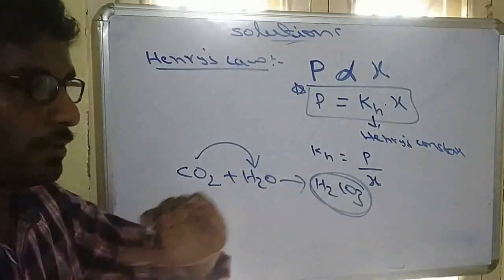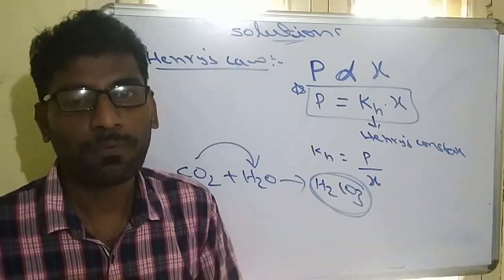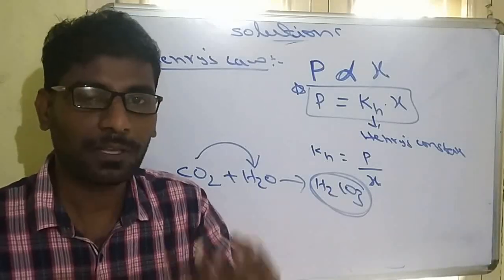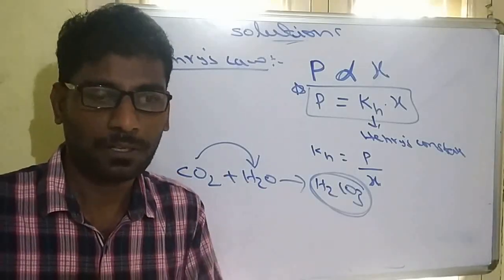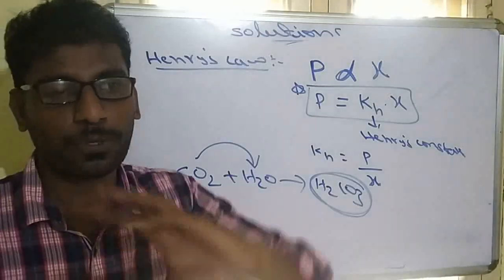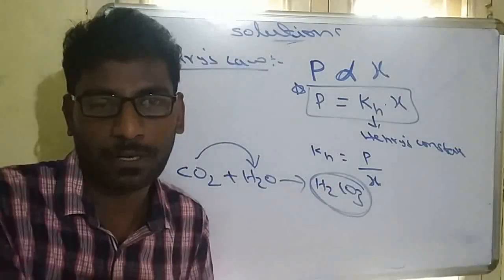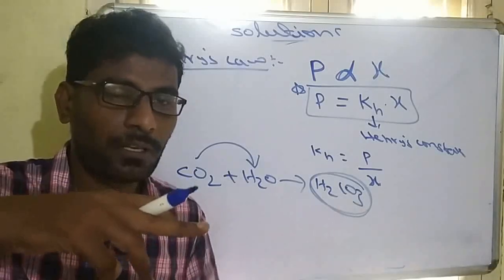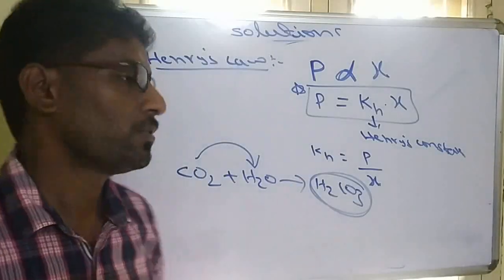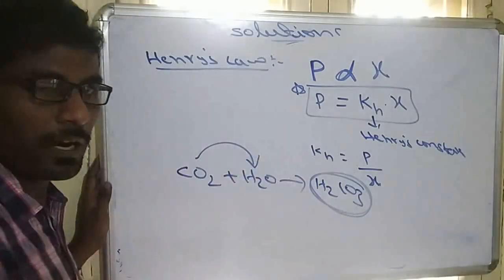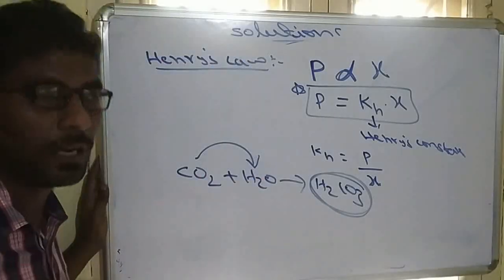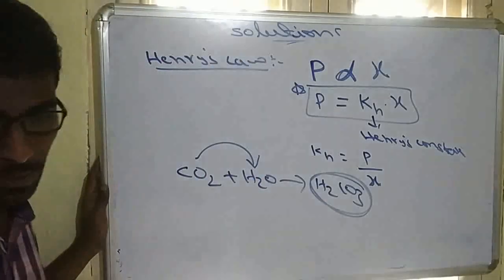That's why when we open soft drink bottles, the dissolved gases come upward due to the release of pressure. When pressure is decreased, the gases evaporate again. So the solubility of carbon dioxide is based on Henry's law: the more the pressure, the more the solubility.